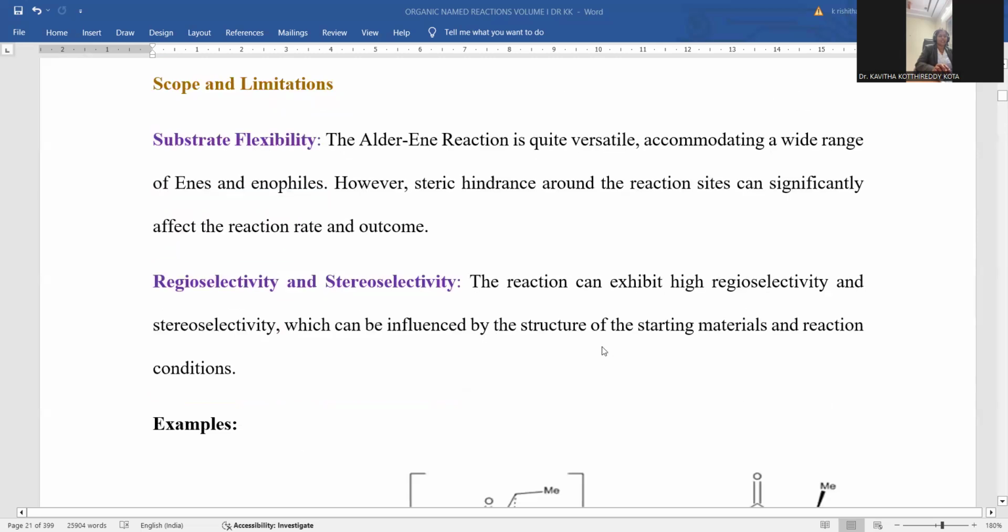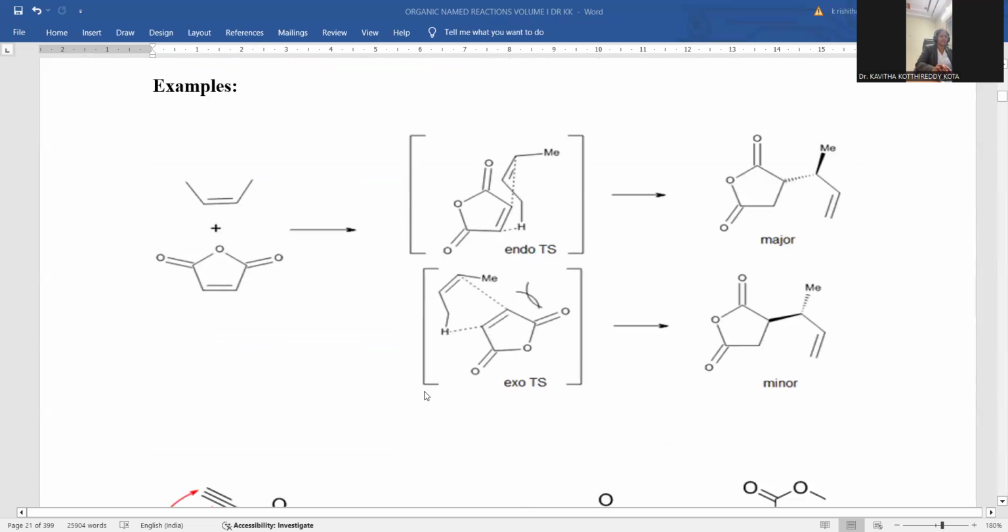Regioselectivity and stereoselectivity: the reaction can exhibit high regioselectivity and stereoselectivity, which can be influenced by the structure of the starting material. For example, if you take maleic anhydride and a double bonded compound, these two compounds are somewhat sterically complex in nature. There is a provision for two kinds of attachments. Either hydrogen is going to attach to this carbon atom, and the other terminal of the olefinic double bond will bind with this carbon. This is said to be an endocyclic transition state.